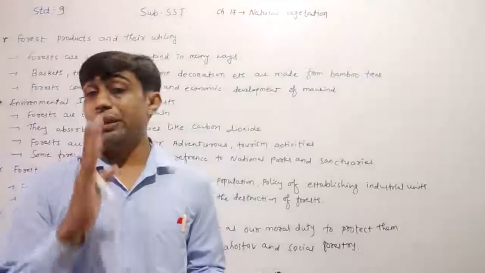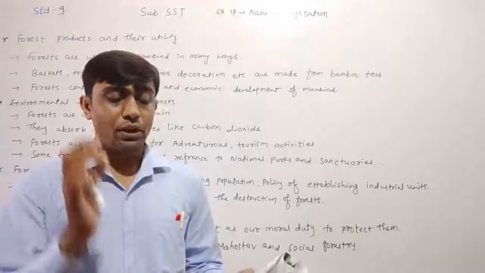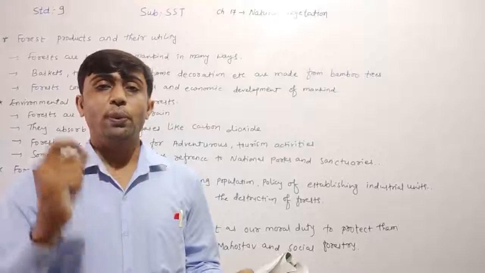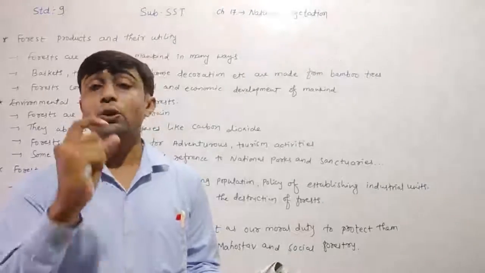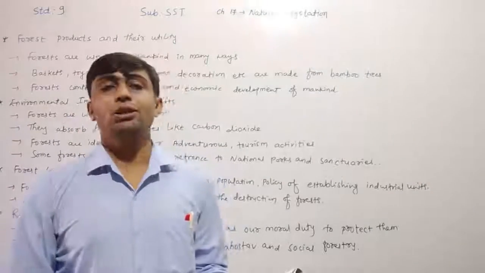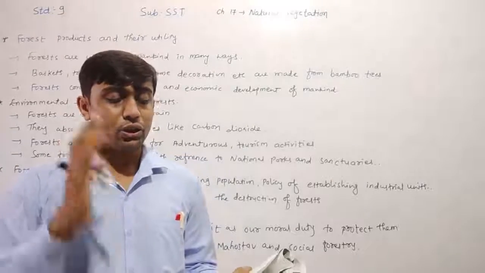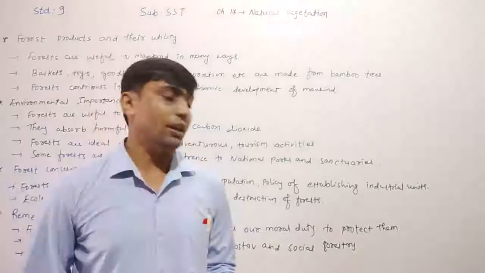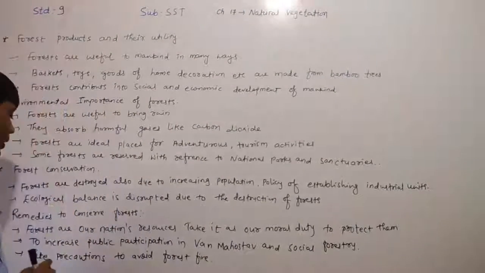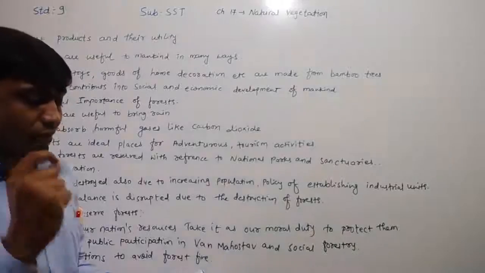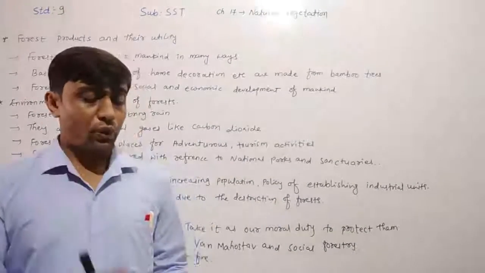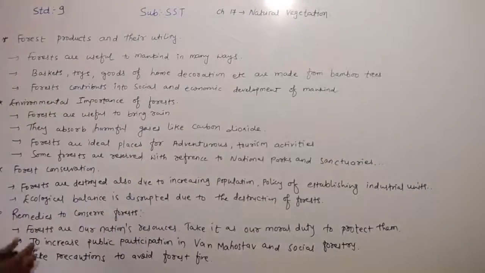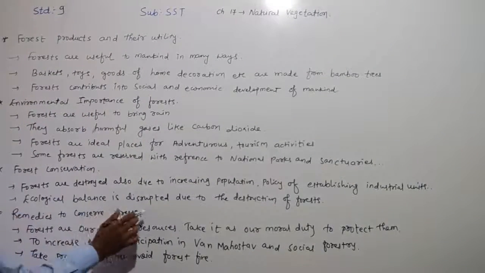How much, dear children? We remember that forests are spread over about 23% area, while forests occupied about 10% of the land of Gujarat, and it is necessary to prevent the destruction of forest and to protect and conserve the forest. So dear children, we can say that it is necessary that we have to protect and conserve our forest. Next, dear children, they have given the remedies to conserve the forest.